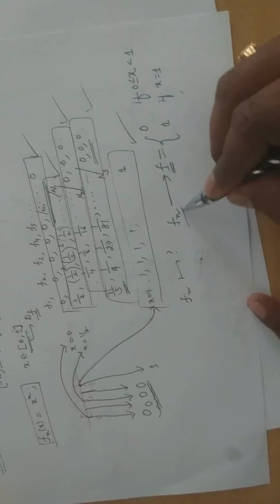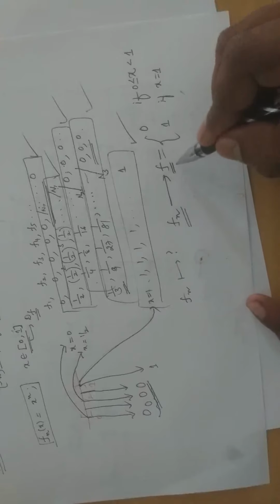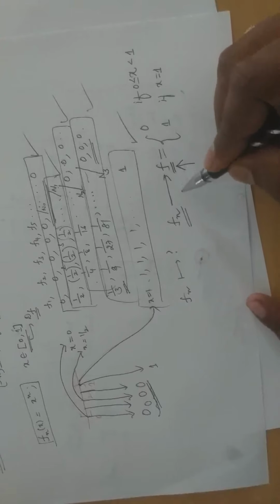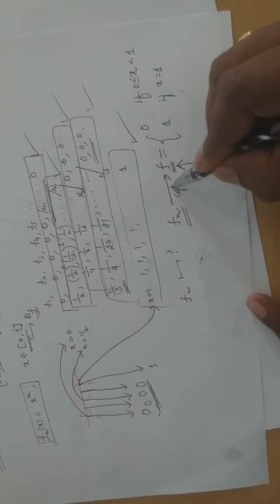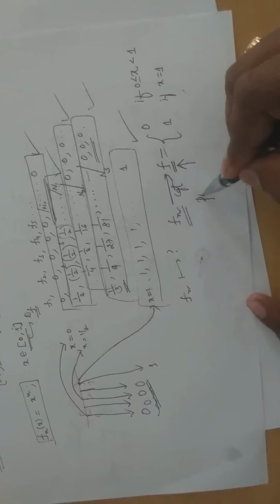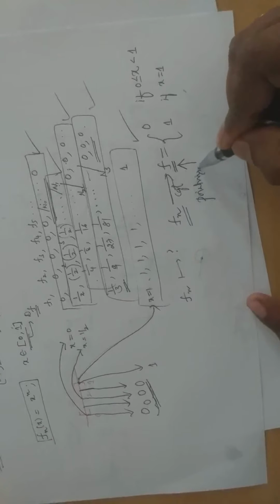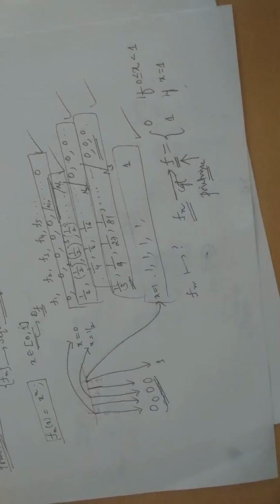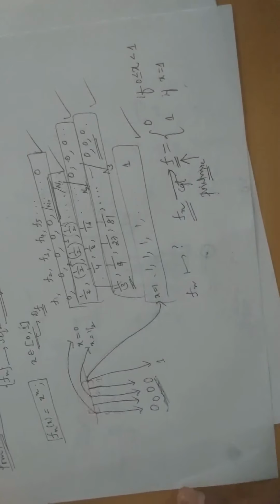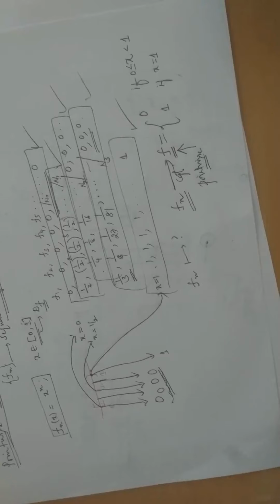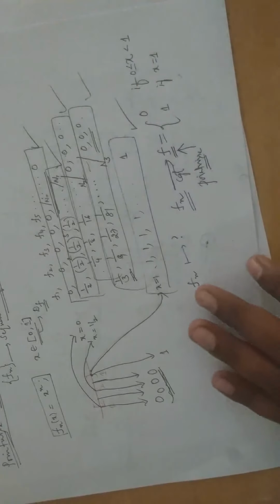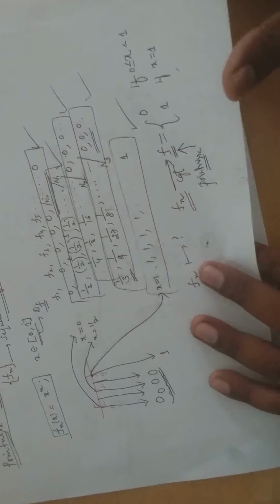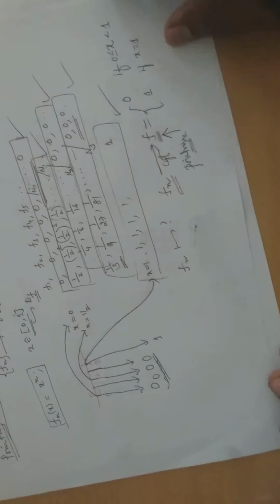So a sequence converges to a function. It is converging to a function pointwise. For every given point in the domain, it converges. That is called pointwise convergence. Is the definition clear? Why is it pointwise convergence? So now we move on to the mathematical definition of this pointwise convergence. Try to understand this.